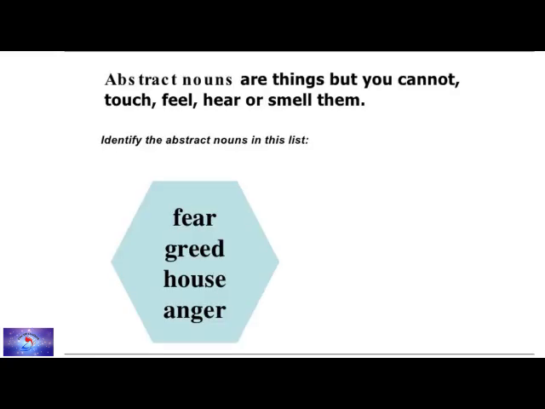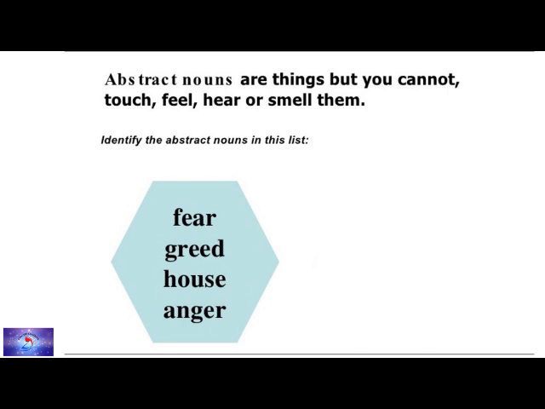Now you are going to identify the abstract nouns in this list. 4 words are given. You have to pick out the abstract noun. Students, just take your notebook, pick out the abstract nouns and write them down in your notebook. Let us check the answer in the next part.